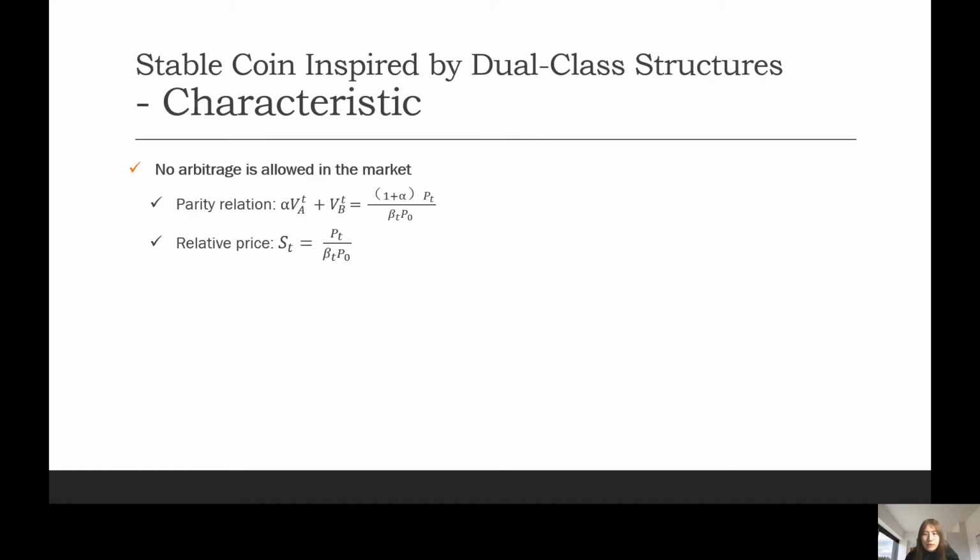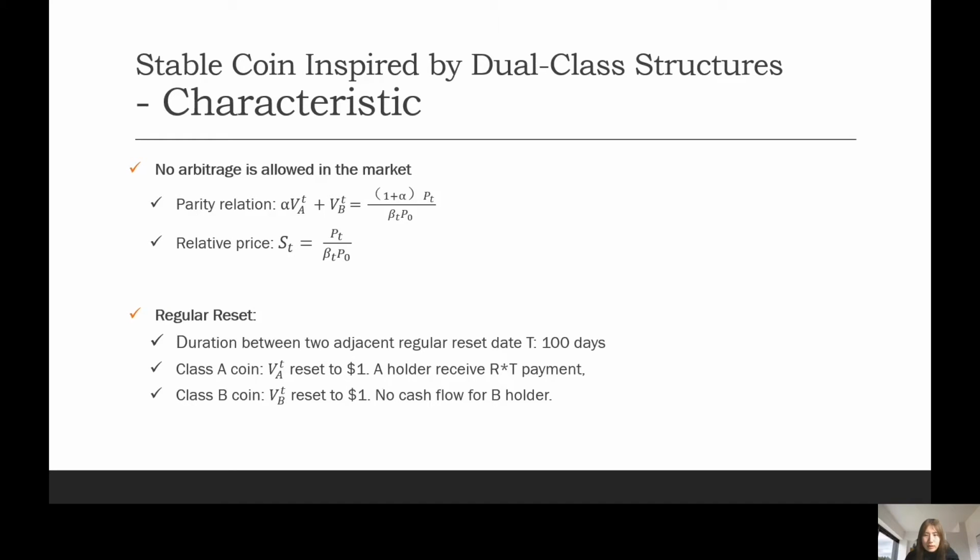Next, we move on to different types of resets in our product. The first one is the regular reset. The regular coupons will be paid every 100 days if no other resets happen. Within the period, the holder of each Class A coin will receive R times T dollars, and the net asset value of Class A coins and Class B coins will be reset to $1. The holder of each Class B coin will have no cash flow at the reset time. As there should be no market arbitrage, the conversion factor will experience a jump at the regular reset time. It can be deduced as this equation.